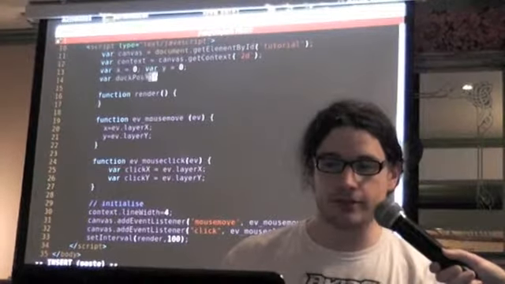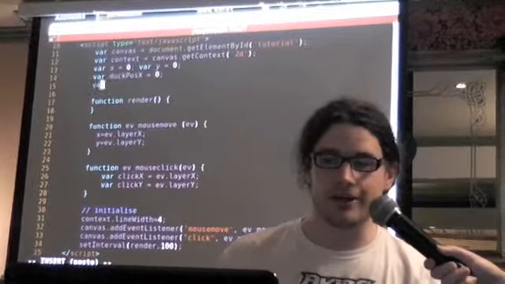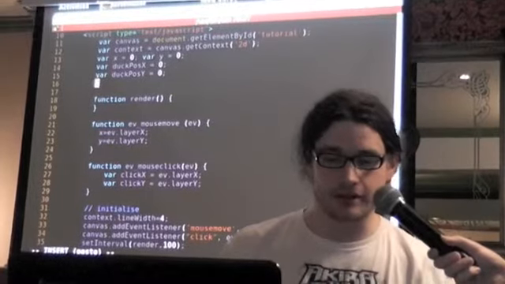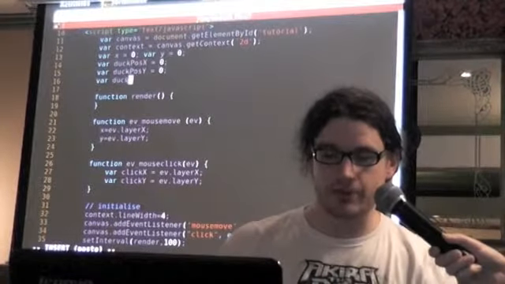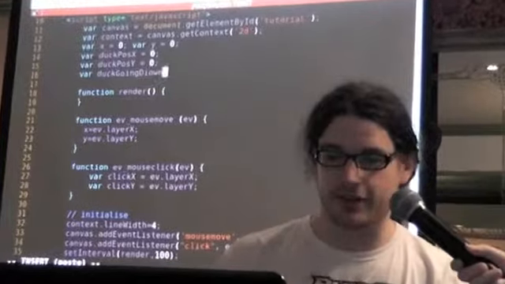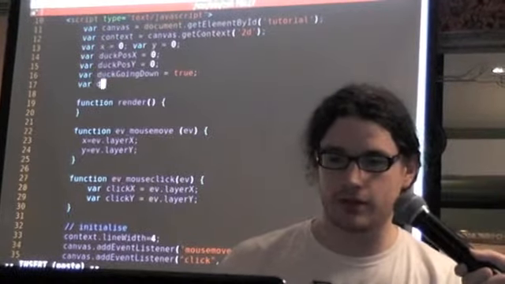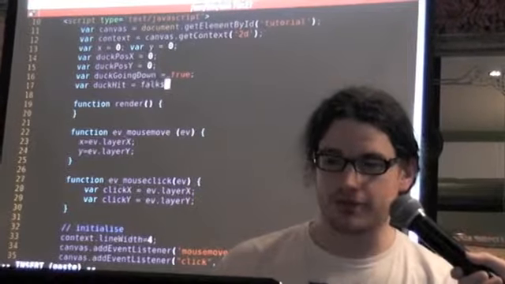Duck position x equals 0, and I've used the wrong vimrc, so it's not indenting correctly, I don't care about that. So what we're doing is we're describing this duck. These are the things that can happen to the duck. Ducks are very important creatures. It's said that their quacks don't echo. I don't think that's actually true. He's been able to convince me of that.